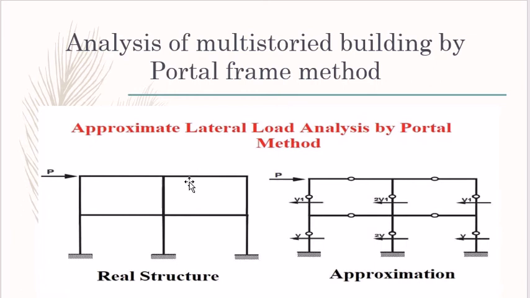Then the total horizontal shear at any floor is divided among all the columns on the basis that each interior column takes twice as much as an exterior column. These are the assumptions considered while designing any multi-story building with the portal frame method.